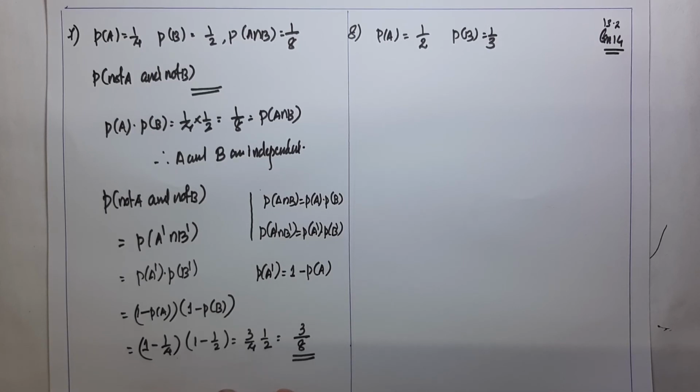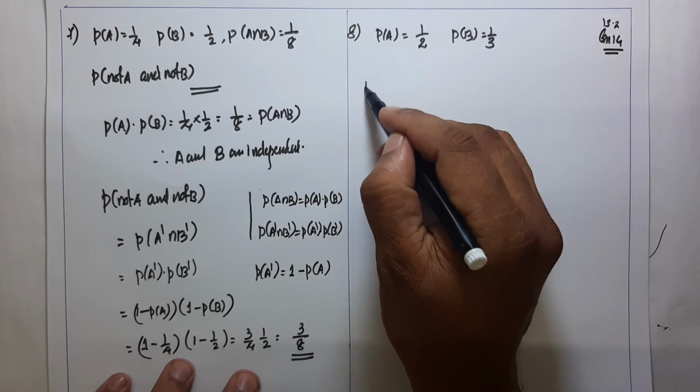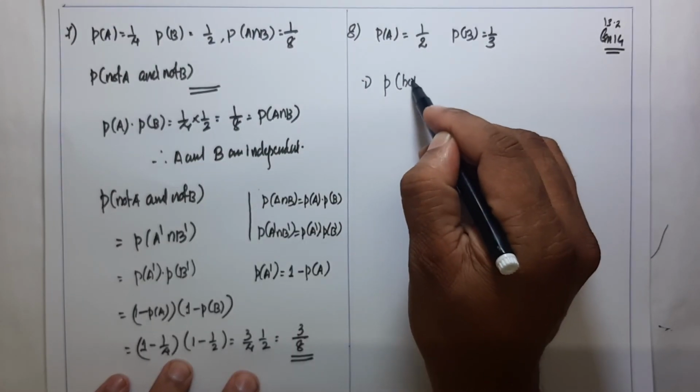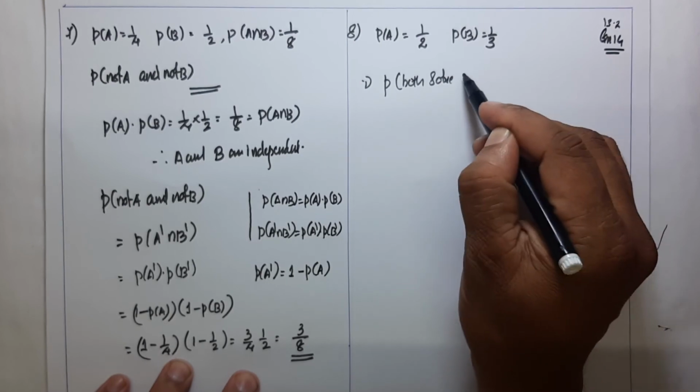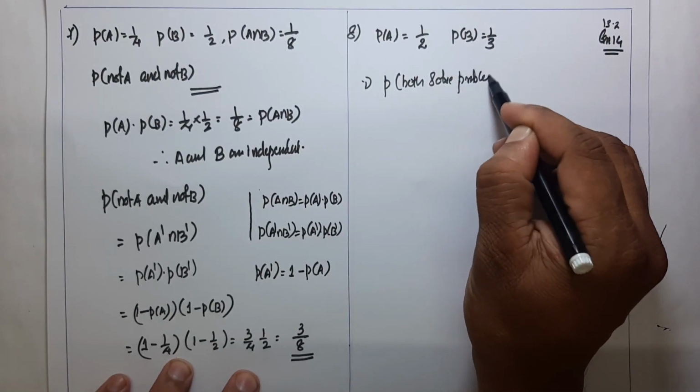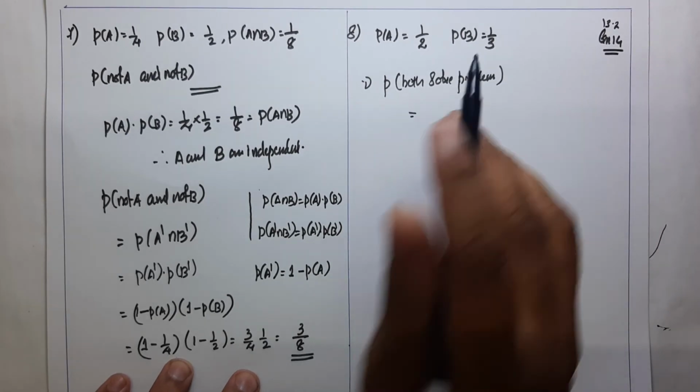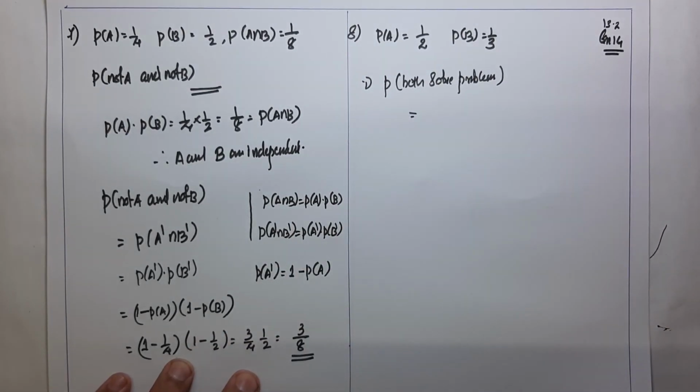Here, problem solving experiments are always independent events. The probabilities of solving a specific problem independently by A and B are already given: 1 by 2 for event A and 1 by 3 for event B. The first question is to find the probability that the problem is solved. Solved by both means A or B solved the problem.